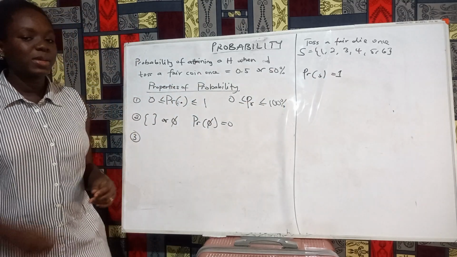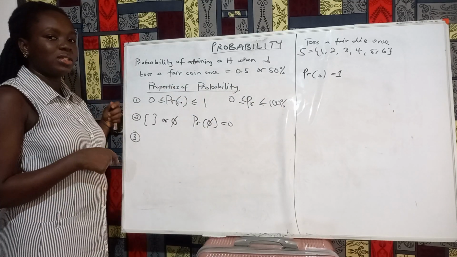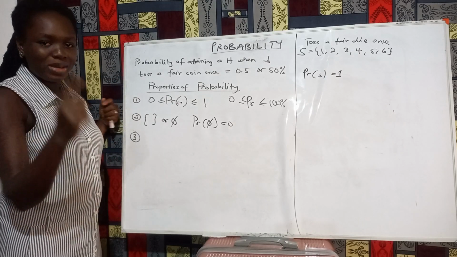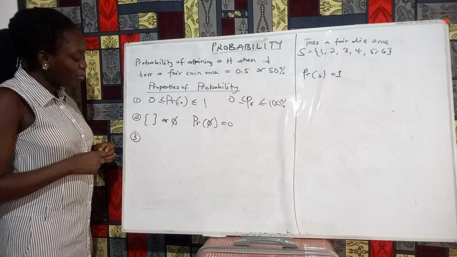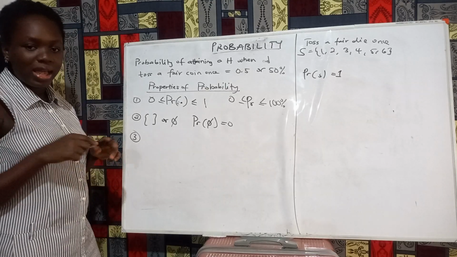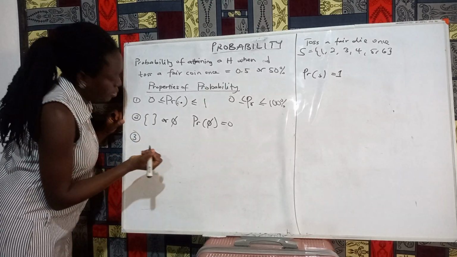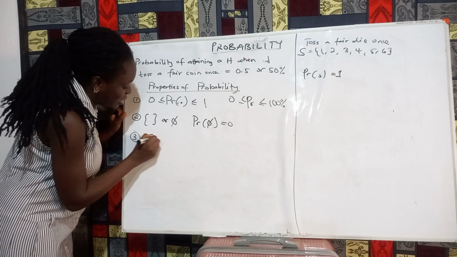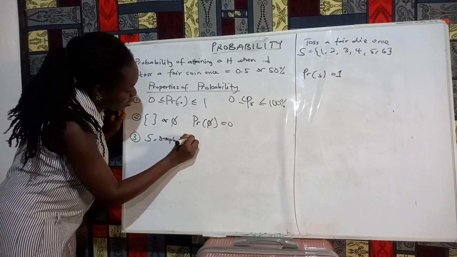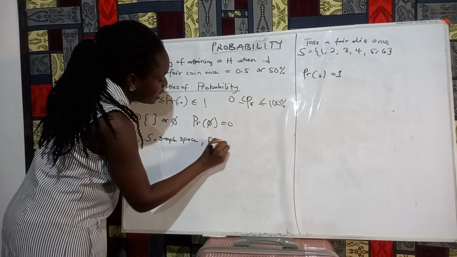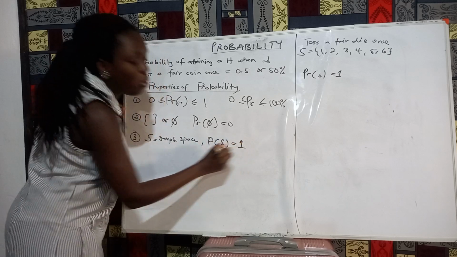If I ask you now, what's the probability of you watching this video on probability? It's 1 because you are watching it. So that's the third property. Given that S is a sample space, the probability of S is equal to 1.